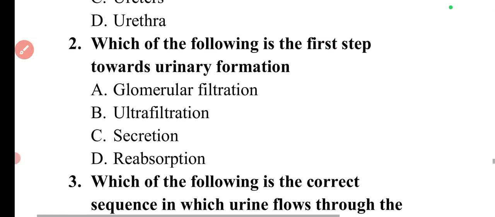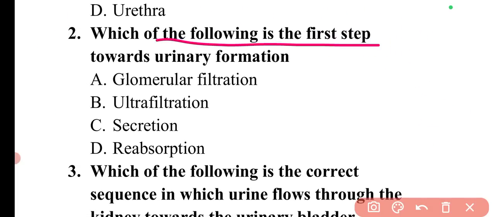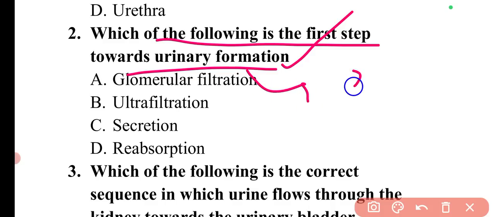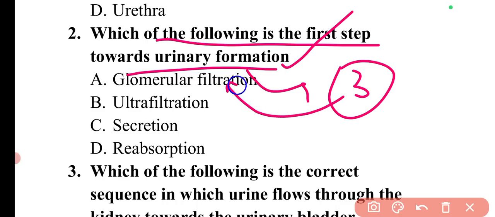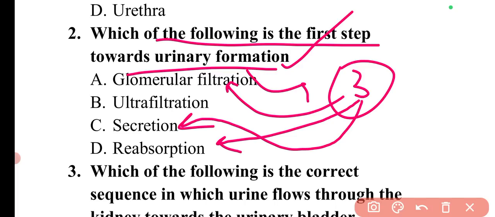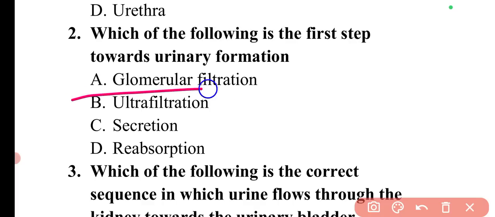Then the next question is which of the following is the first step towards urine formation? In urine formation, basically there are three different steps. The first step is glomerular filtration. Then after glomerular filtration there is reabsorption, and after reabsorption the third step is secretion. So these are the three main steps. The first step is asked, so the first step is glomerular filtration. So option A is correct.